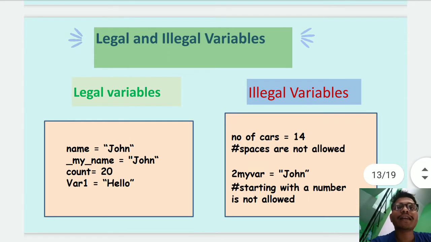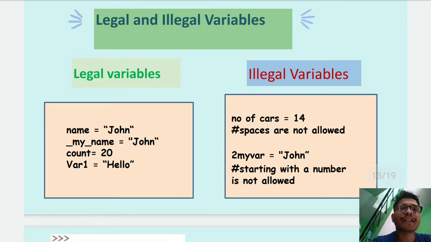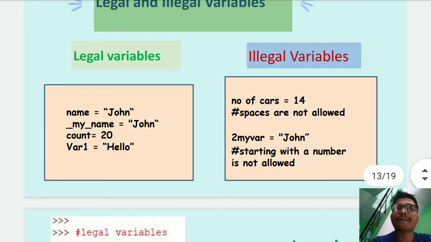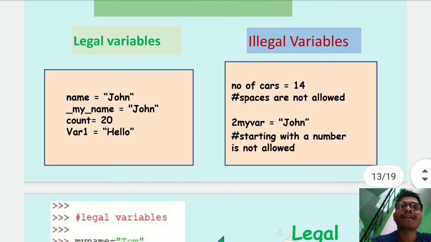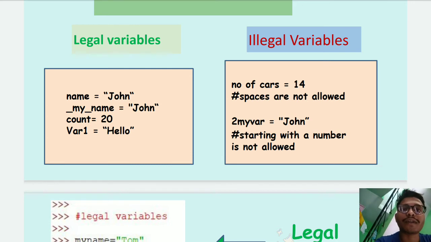Now what are legal and illegal variables? For example, we define name is equal to John, and then my underscore name is equal to John. Then we define count is equal to John, and where1 is equal to hello. Here we have remembered all the rules while defining a variable.